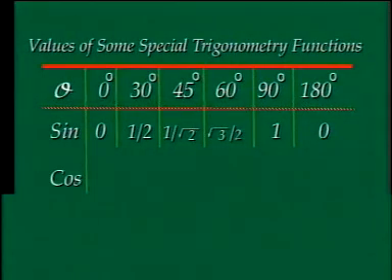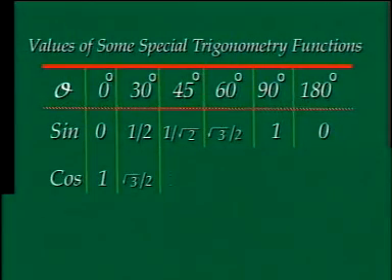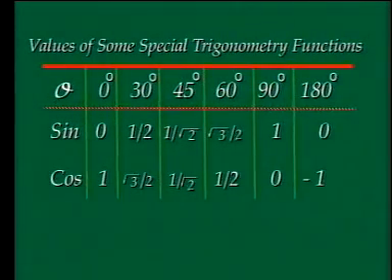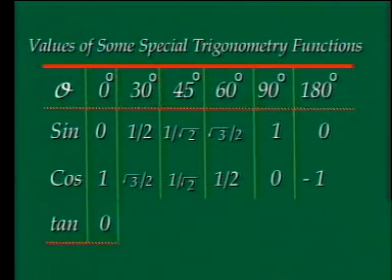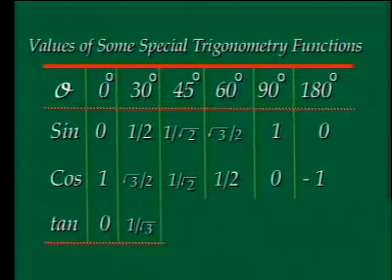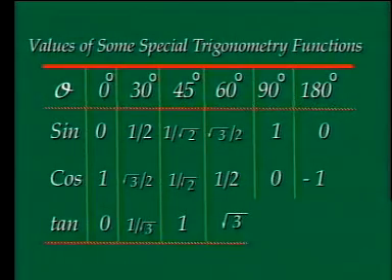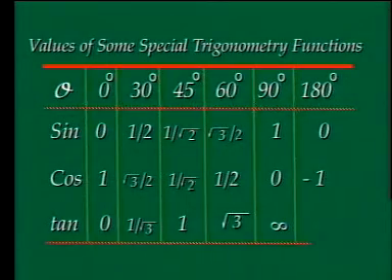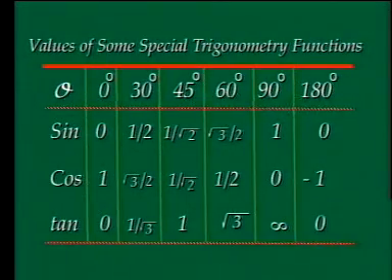Cos 0 degrees is 1, cos 30 degrees is under root 3 over 2, cos 45 degrees is 1 over under root 2, cos 60 degrees is 1 over 2, cos 90 degrees is 0, cos 180 degrees is minus 1. Tan 0 degrees is 0, tan 30 degrees is 1 over under root 3, tan 45 degrees is 1, tan 60 degrees is under root 3, tan 90 degrees is infinity, tan 180 degrees is 0.